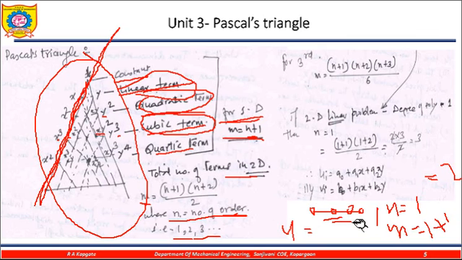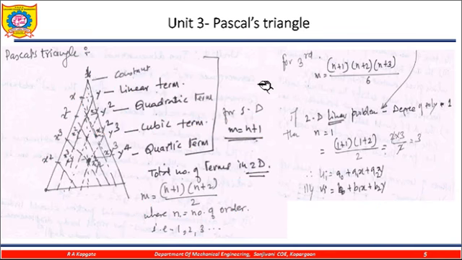So I can write u is equal to, if there is the one order, then this formula is a0 plus a1x. If a quadratic term is available, then n is equal to 2, so 2 plus 1, 3 terms.